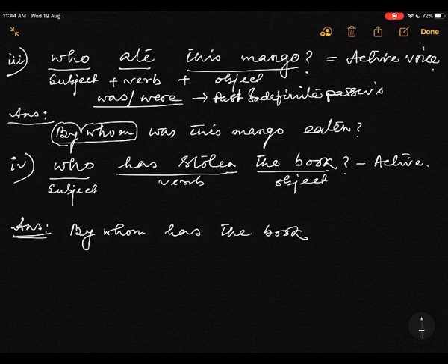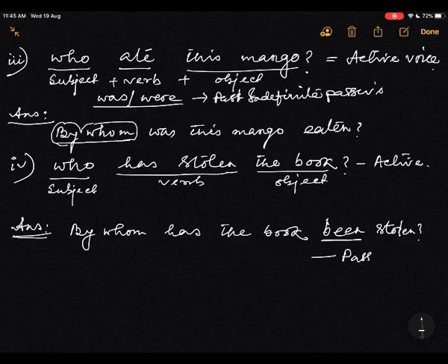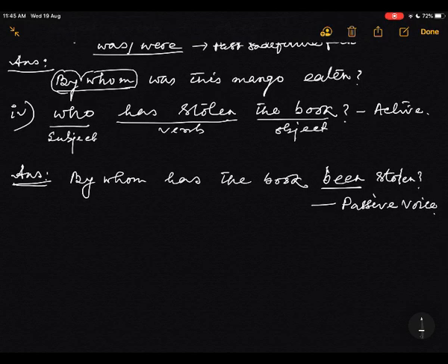It is a perfect tense, present perfect. You know, when there is a perfect tense, in the passive voice you will get one been. By whom has the book been stolen? By whom has the book been stolen? Understand? So this is passive voice. Easy or not? Very, very easy.